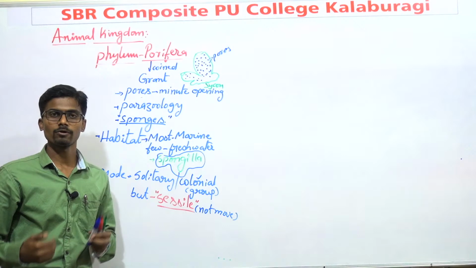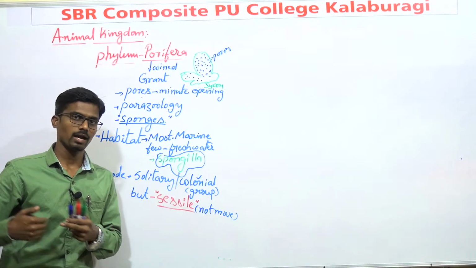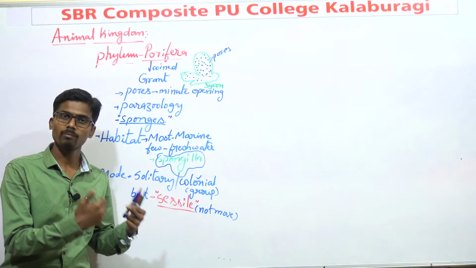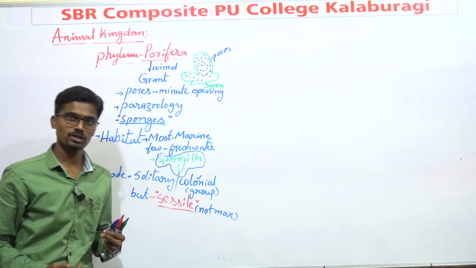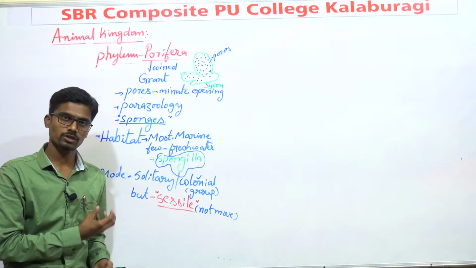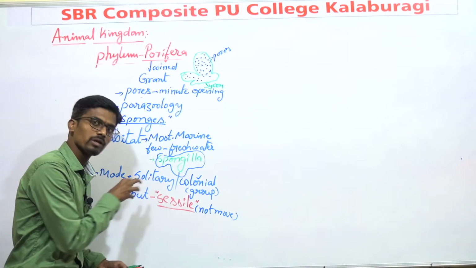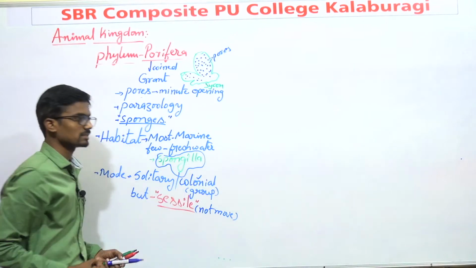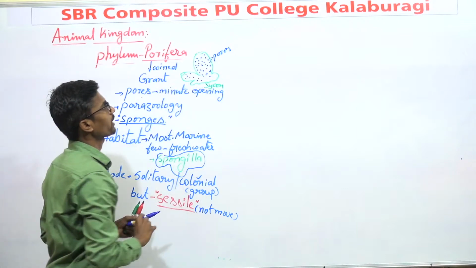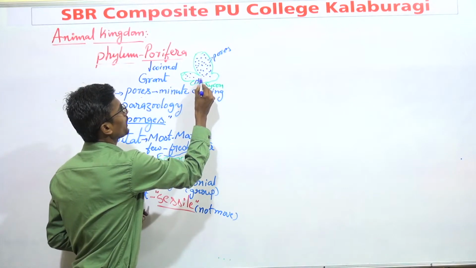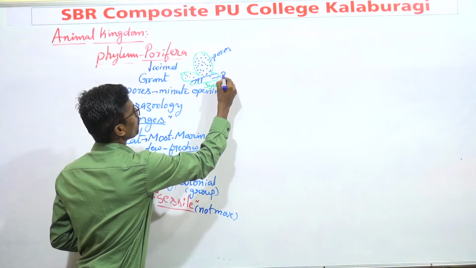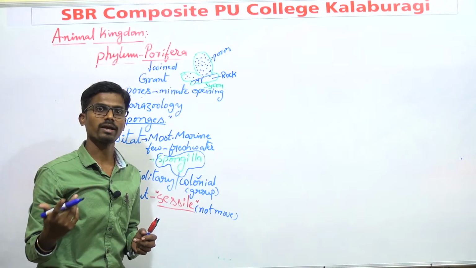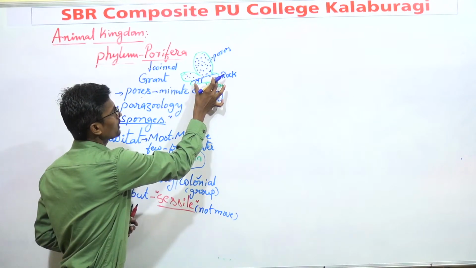Birds can fly, human beings can walk, and different organisms move with the help of different kinds of locomotive structures. Without locomotive structures, these Porifera are attached to some part, and that is called sessile. We should take this diagram. This is the Sycon, and this is the rock. Or you can take any animal or any aquatic tree, and this is called the substratum.